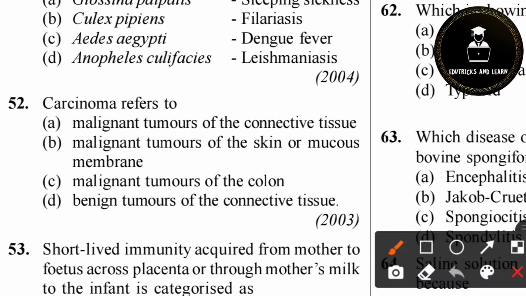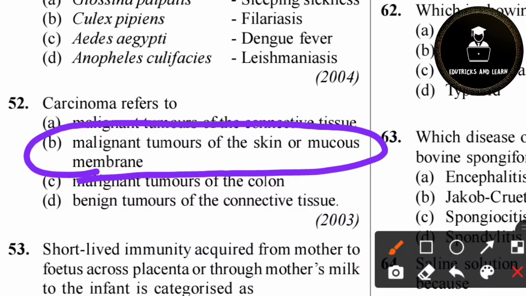52nd question. Carcinoma refers to? Carcinoma means it is a cancer that arises in the epithelium cells, the outer lining of the skin and internal organs. Here, the cancer will come out at the epithelium cells. So it may occur in any tissues containing epithelial cells. It includes cervical cancer, breast cancer, skin cancer, stomach cancer, etc. So what does carcinoma refer to? Carcinoma refers to malignant tumors of the skin or mucous membrane. So skin or mucous membrane means they are talking about epithelium. So option B is the correct answer.